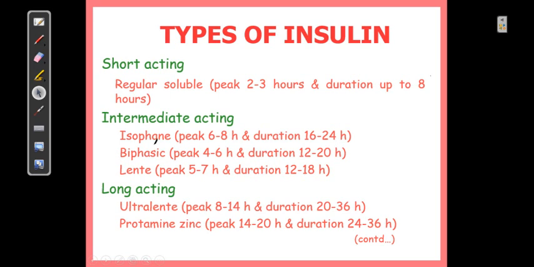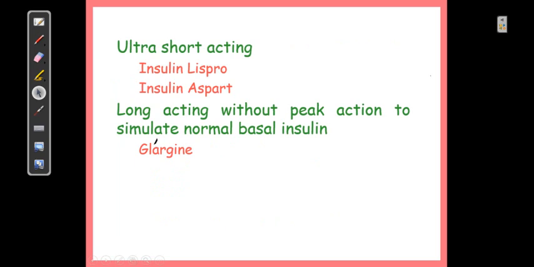There is also ultra short acting insulin, that is insulin Lispro. We will see why it is called Lispro: two amino acids are switched in their position in the molecular structure, and that is why it has been called Lispro. Similarly, insulin aspart is also an ultra short acting agent.